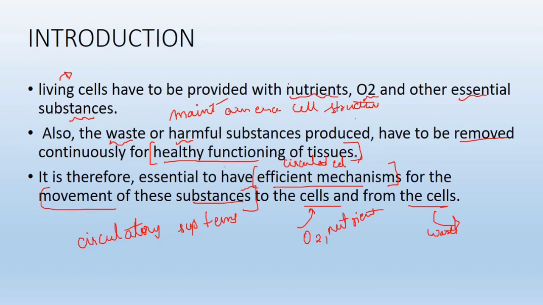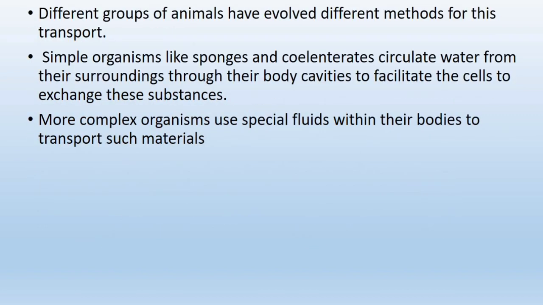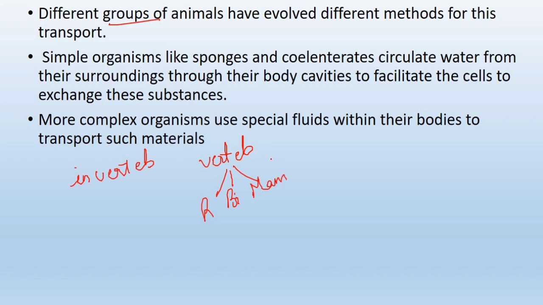Then if we start with the different groups of animals, it could be invertebrates or vertebrates. In vertebrates we have reptiles, birds, mammals, so many different kinds of animals.